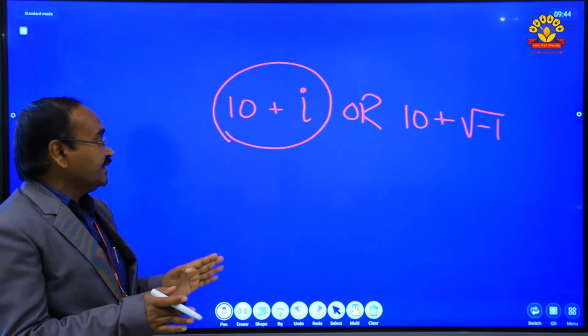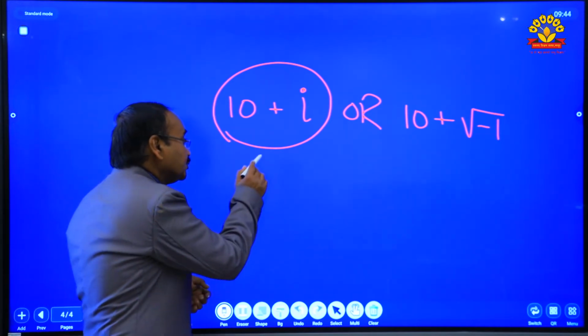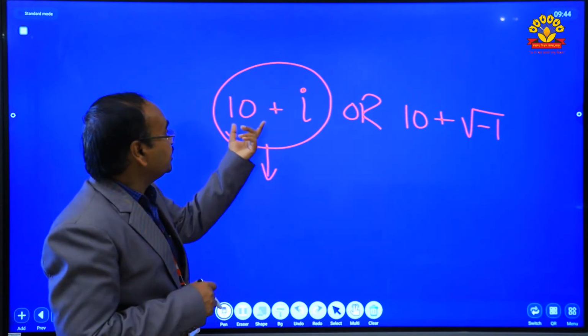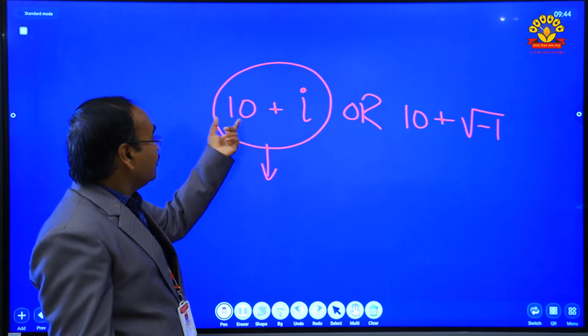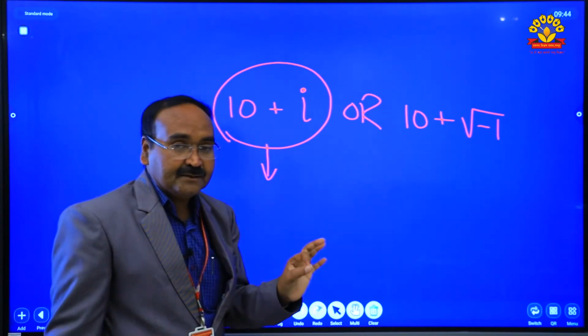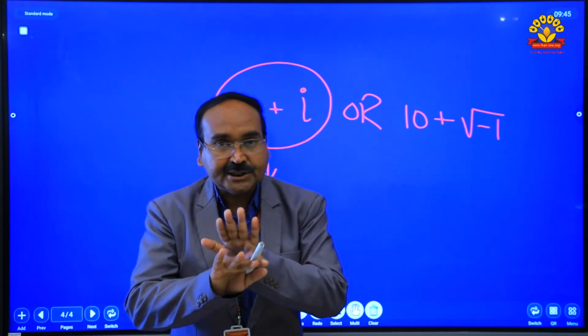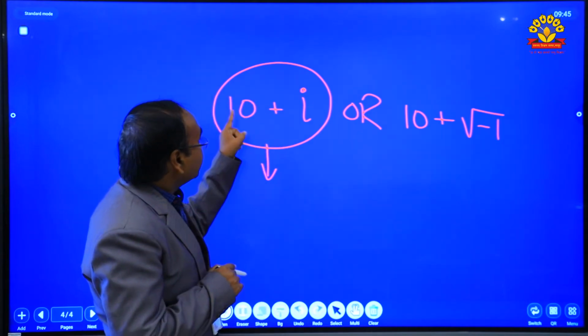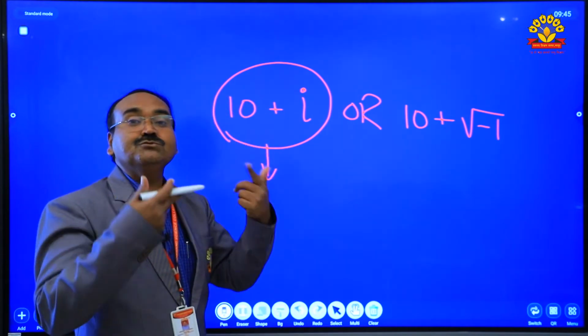One number is imaginary, one number is real. So these two numbers cannot be added further. The addition is kept as it is, 10 plus I. One real number and one imaginary number cannot be added amongst themselves. That's why 10 plus I is itself a new number.